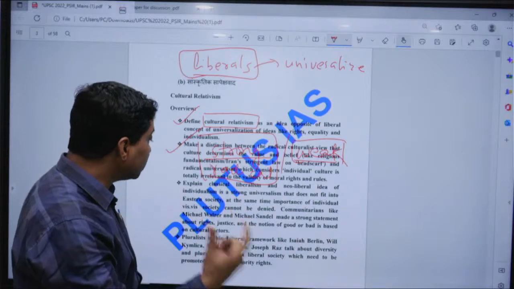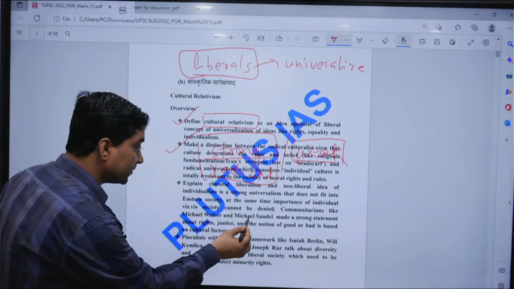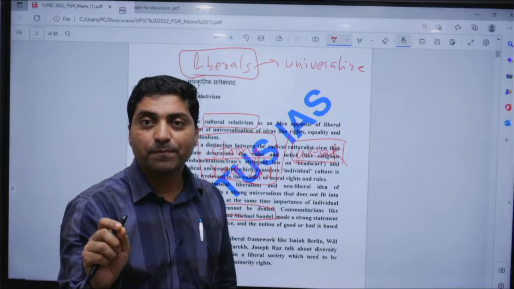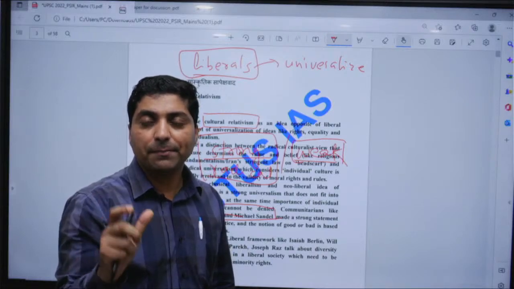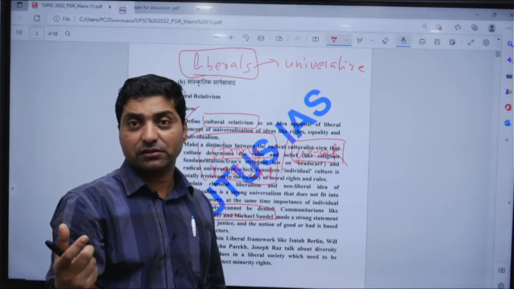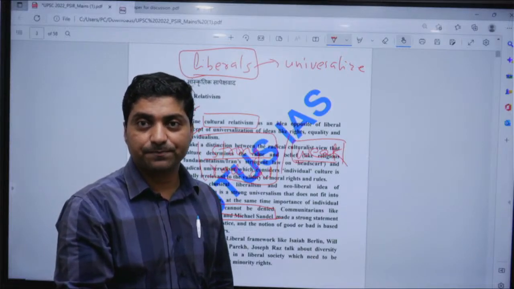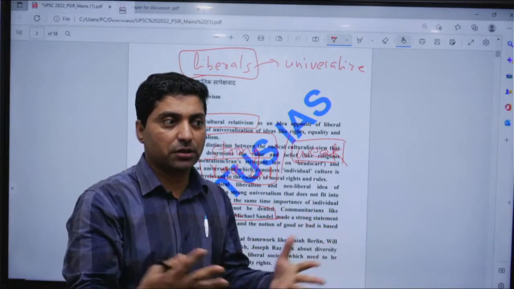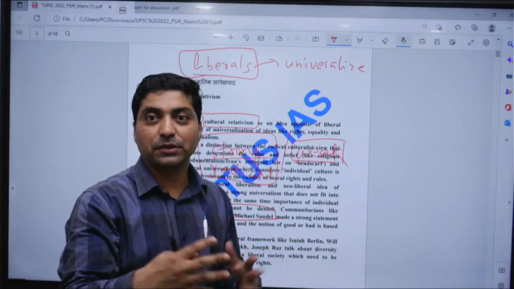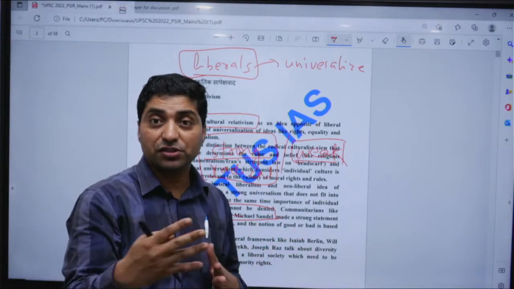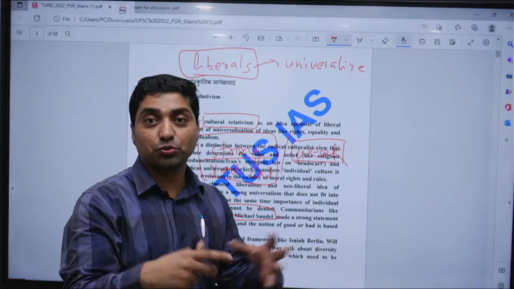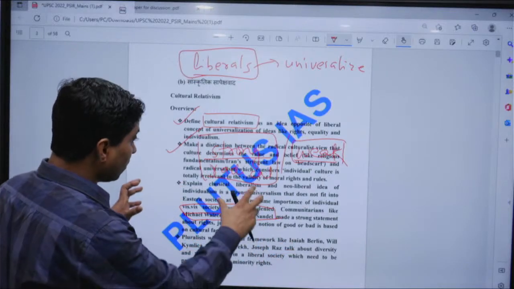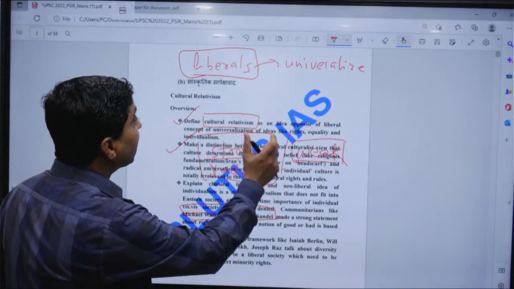For example, communitarians like Michael Walzer and Michael Sandel say that except for the right to life and personal liberty, every idea differs from community to community. Right to life and personal liberty should remain intact for the individual. The rest, like human rights, equality, justice, differ from community to community. So weak culturalism is similar to the idea of communitarianism.